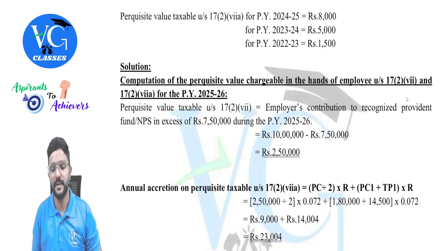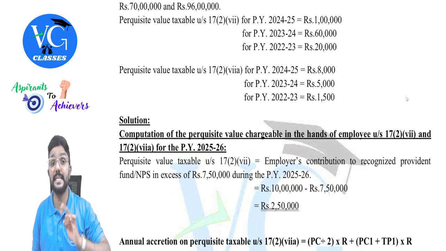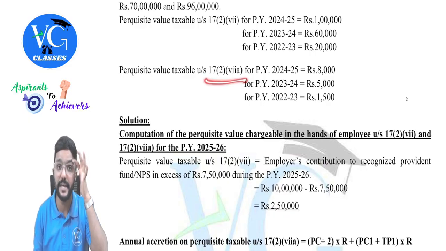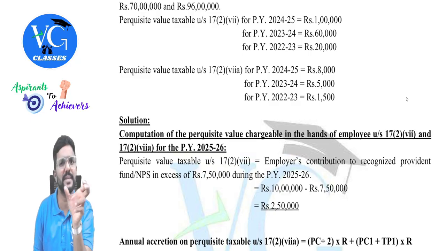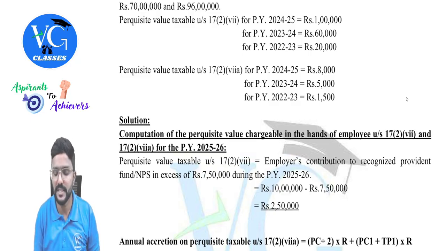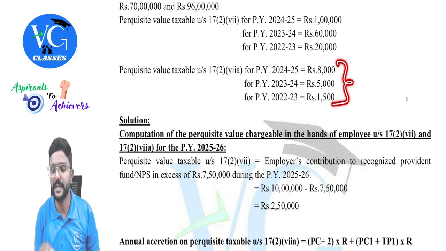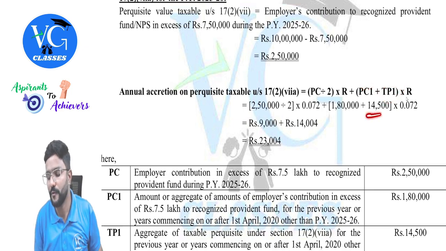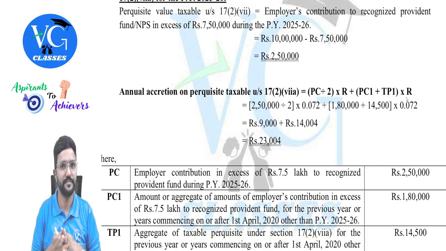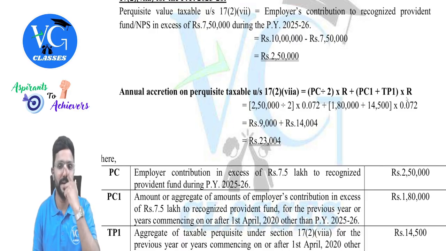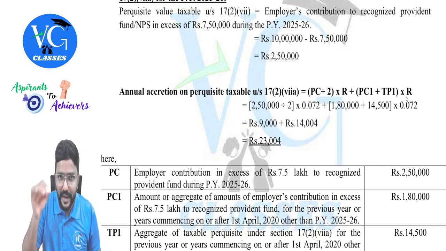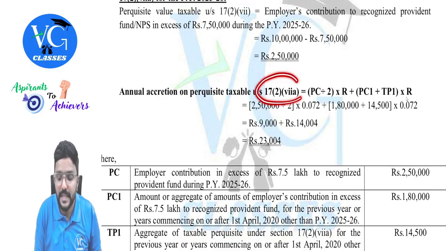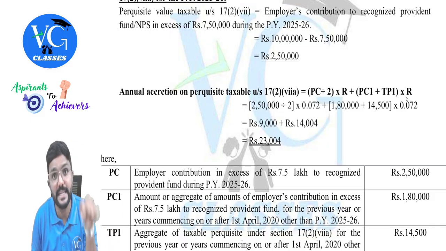Okay, now in the same way, we would have calculated the taxable perquisite under section 17(2)(viia) for the past, that is for the income part. Yes, how much is that? For 24-25, 8,000, 23-24, 5,000, 22-23, 1,500. Take the aggregate of it. So the aggregate is nothing but TP1, which comes to 14,500, guys.